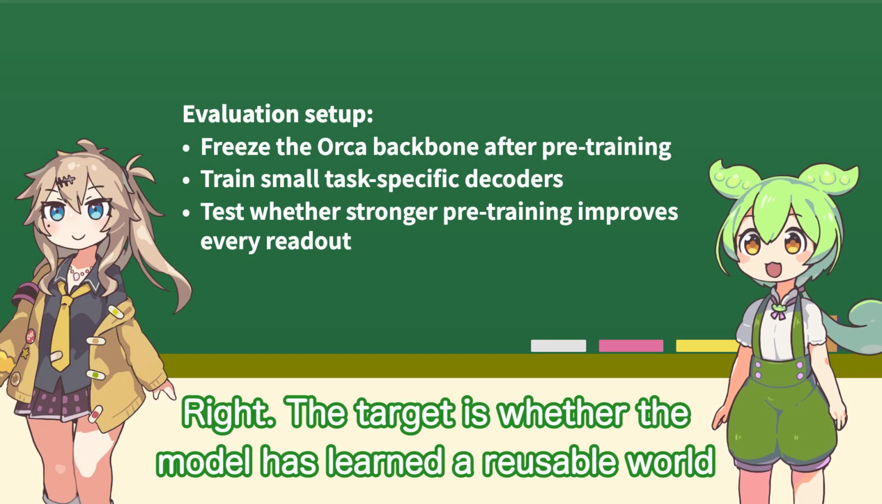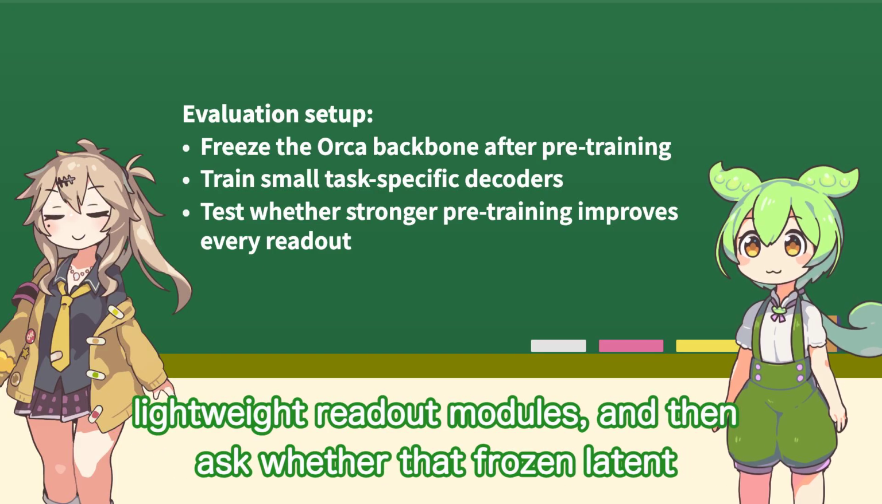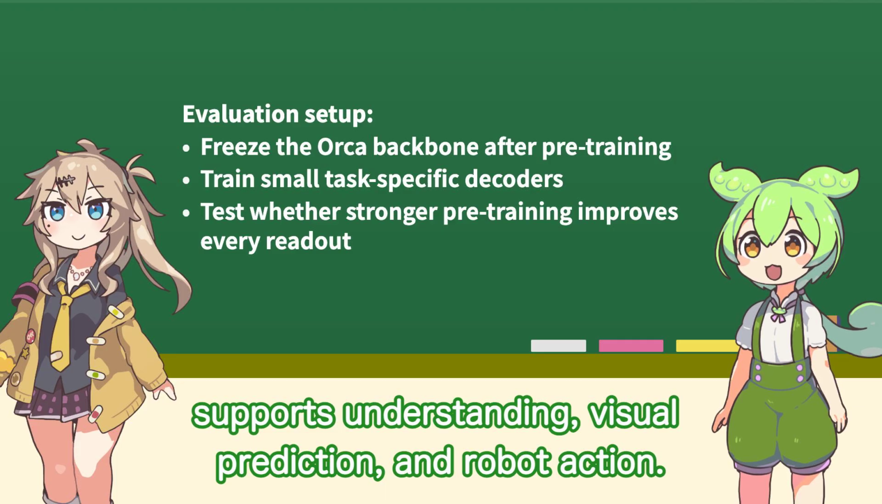Right. The target is whether the model has learned a reusable world state. The authors freeze Orca's backbone after pre-training, train only lightweight readout modules, and then ask whether that frozen latent supports understanding, visual prediction, and robot action.